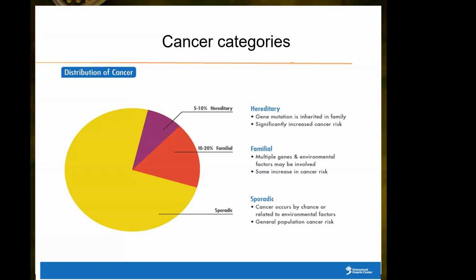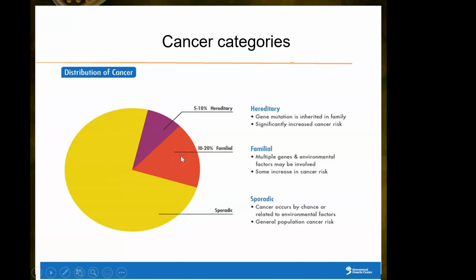Now, having said all that about hereditary cancer, the vast majority of cancer is sporadic. And again, you're going to learn about this, and they're looking at this all the time now. They're looking at tumor cells. They're finding all kinds of mutations, which we expect. That's why you have cancer. But the question is, was that inherited or was that sporadic? So the vast majority of cancer is sporadic.